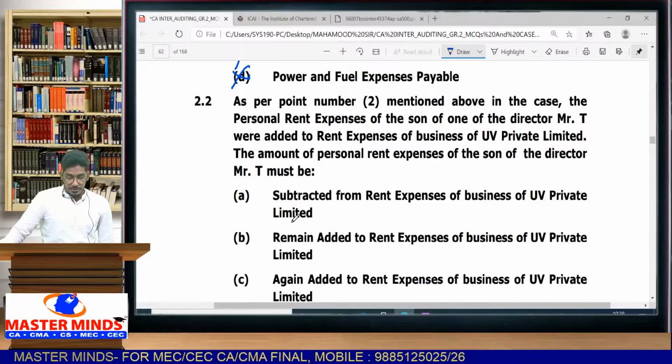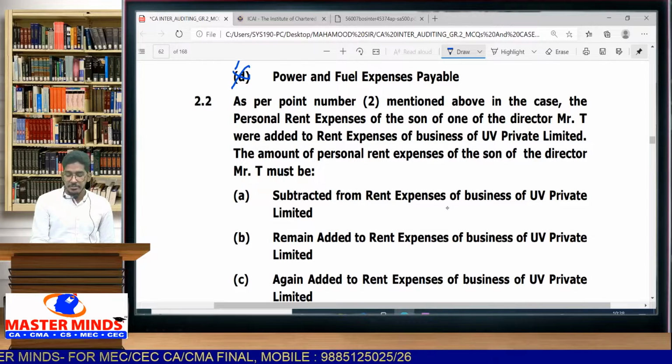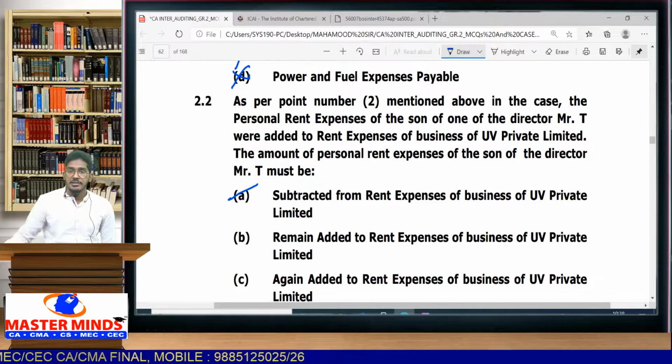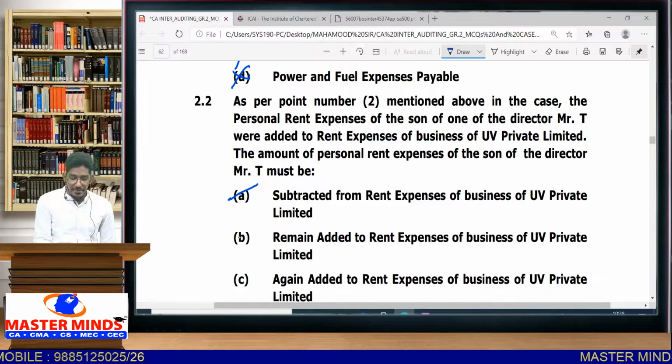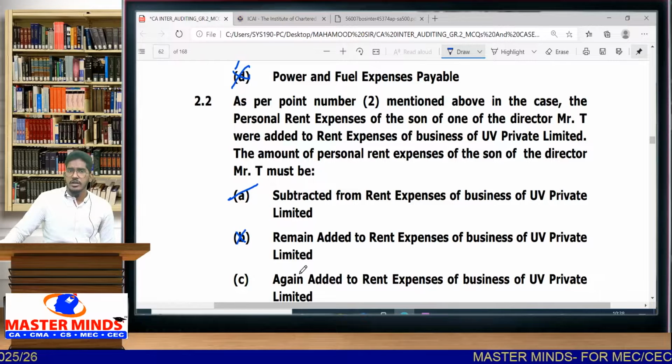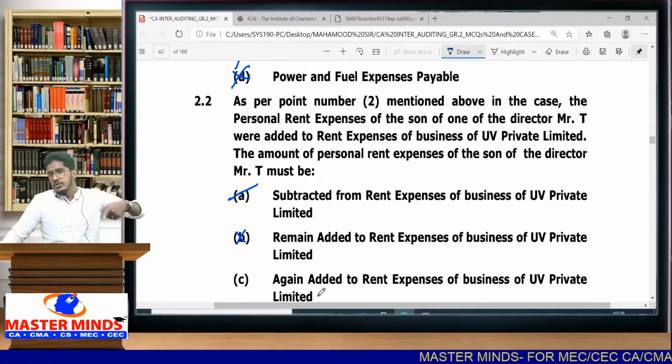Okay, let us see the options. A. Subtracted from rental expenses of business of UV Private Limited. Definitely yes. They have already been added to rental expenses, so now subtract them. Correct option. Then B, they remain added to the rent expenses of business of UV Private Limited. That means you are not required to do anything. It should be added to the business expenses.